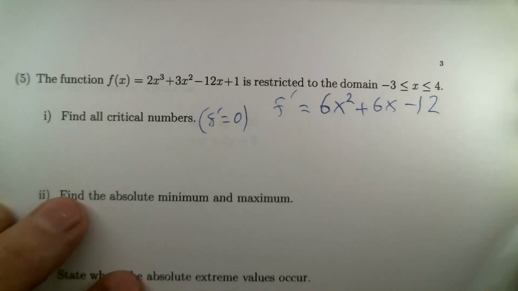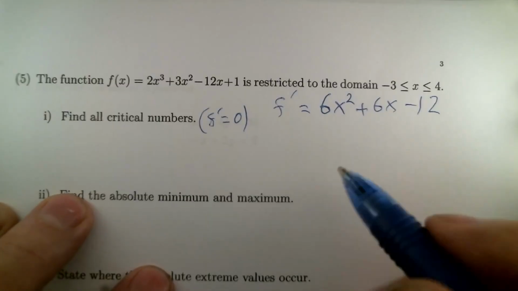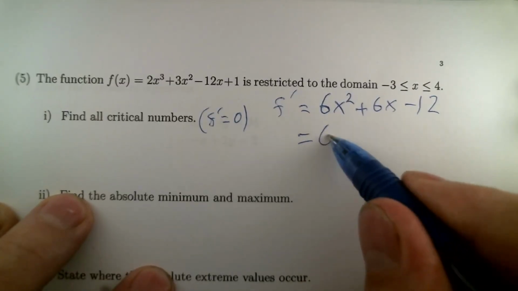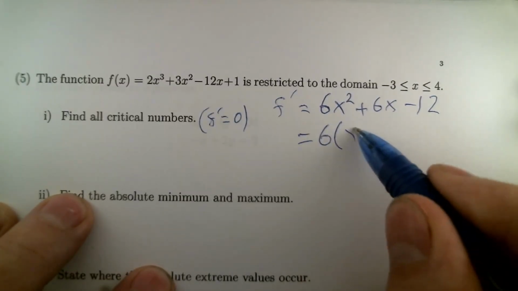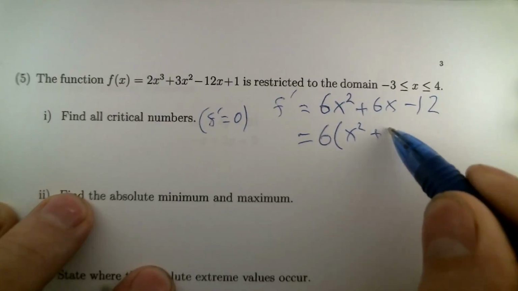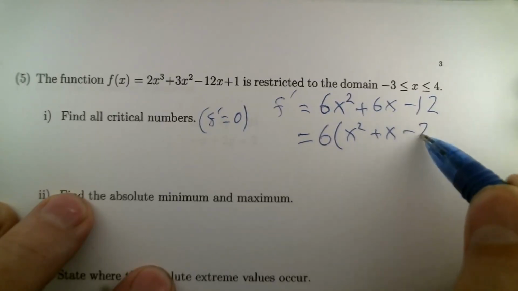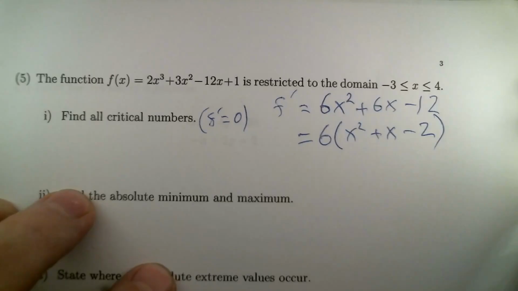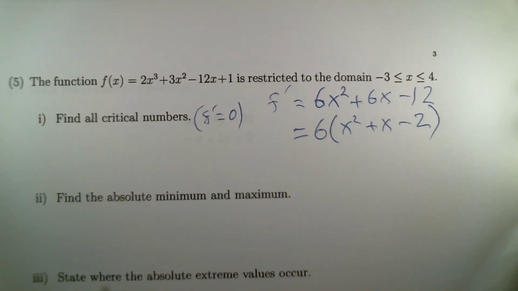You should notice that there's a 6 in every term there, so we can factor that out. And you end up with x squared plus x minus 2. Well, I can tell you that factors.